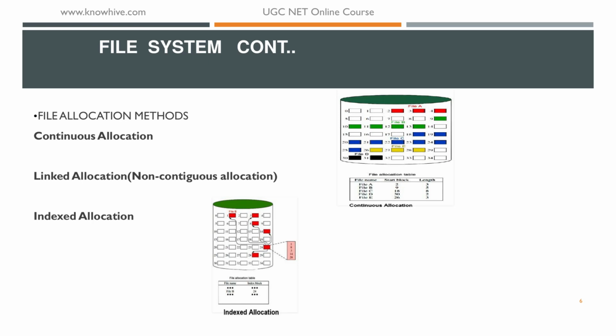Next type, indexed allocation. Indexed allocation solves the problems of the two previous types. In this case, the file allocation table contains a separate one level index for each file, with one entry in the index for each block allocated to the file.